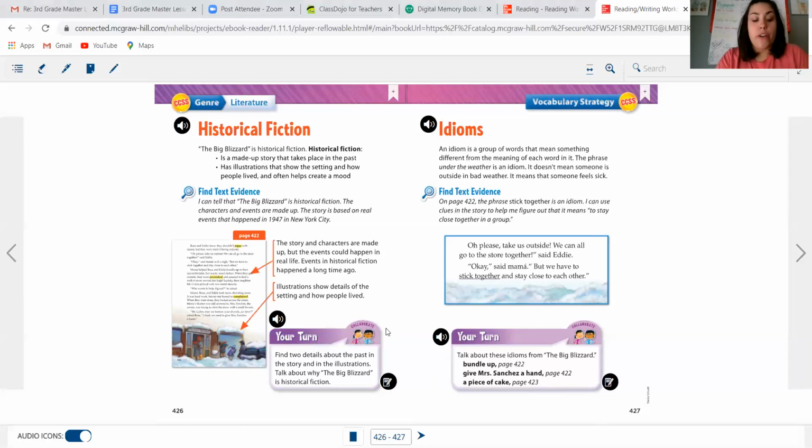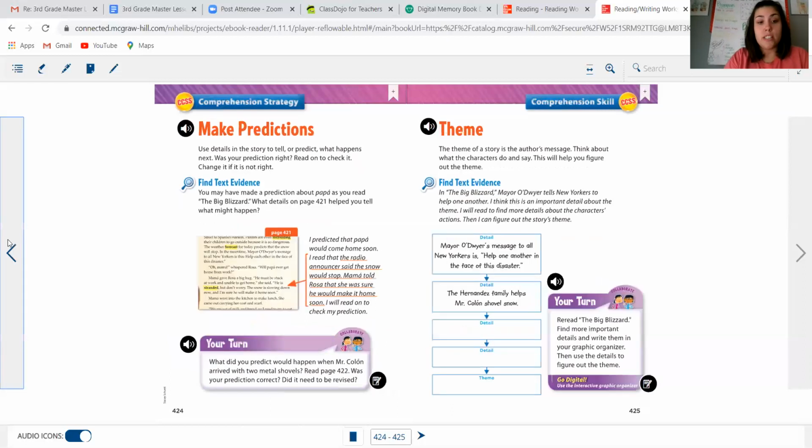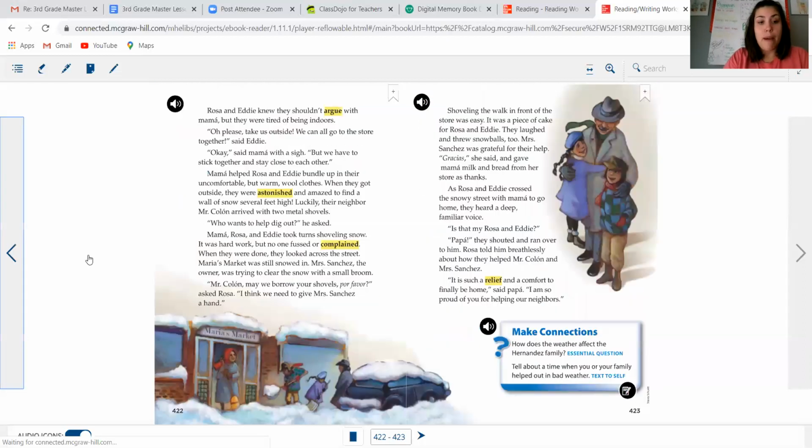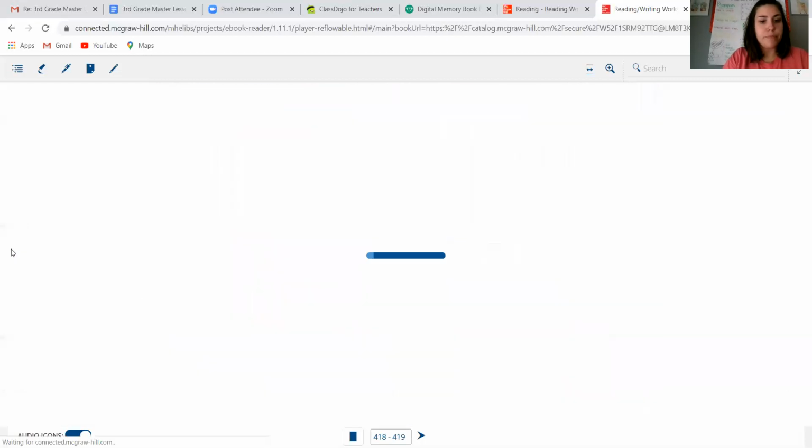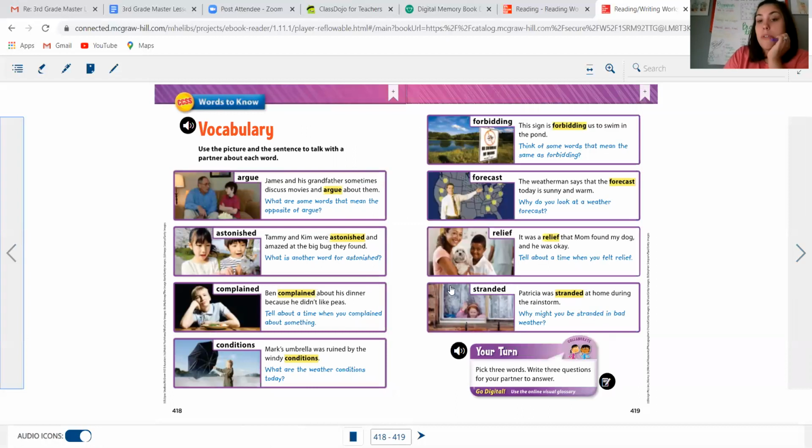So what I wanted you to focus on today is, this is going to be a short lesson. Remember, those introduction lessons are real short. We go over the genre, we went over the vocabulary words. Tomorrow, I'm going to recap those vocabulary words and we're going to read the story. But what I want you to focus on today is just answer 3 of those questions that went along with these vocabulary words. Any 3 you want to pick, okay? So just number those 1 through 3 and answer those questions.